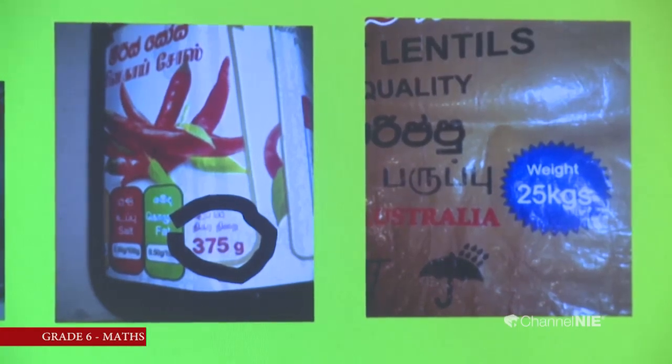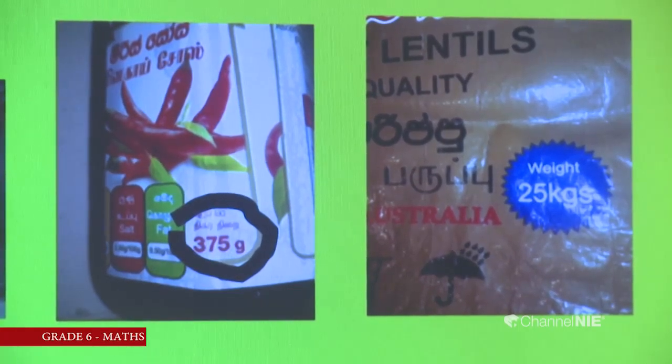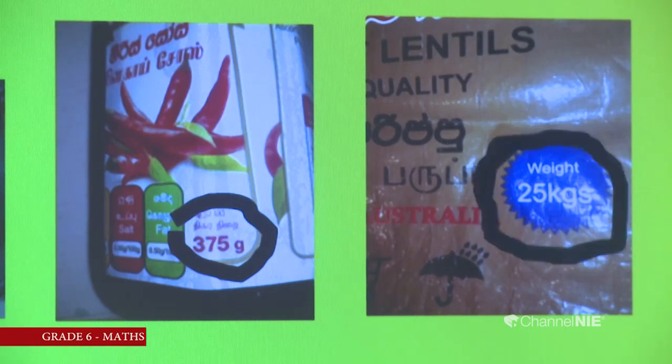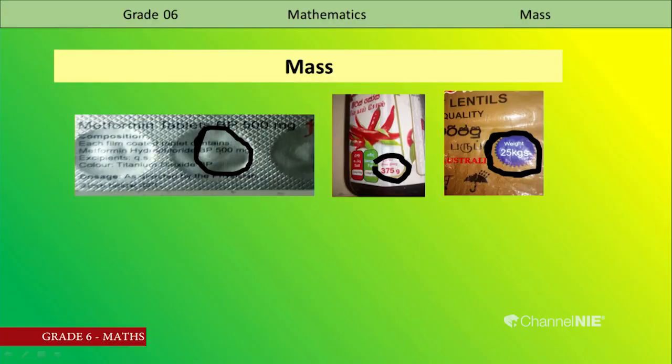375 g. 375 grams. The third one is a sack of dal. Weight is 25 kilograms. Now, is it clear? My dear kids, now you have knowledge. You can identify the correct one.